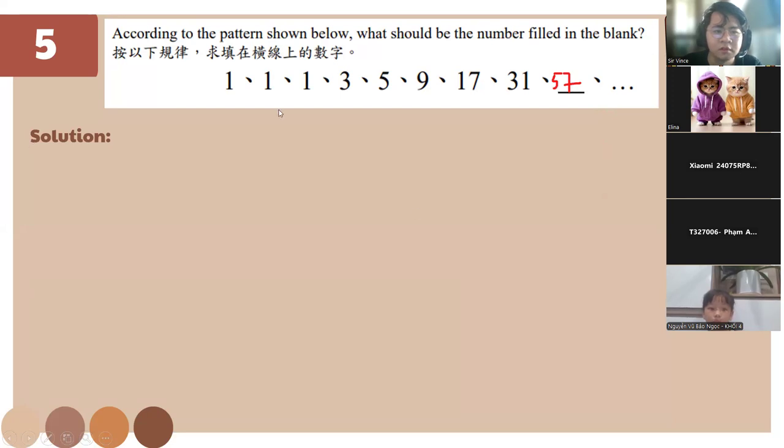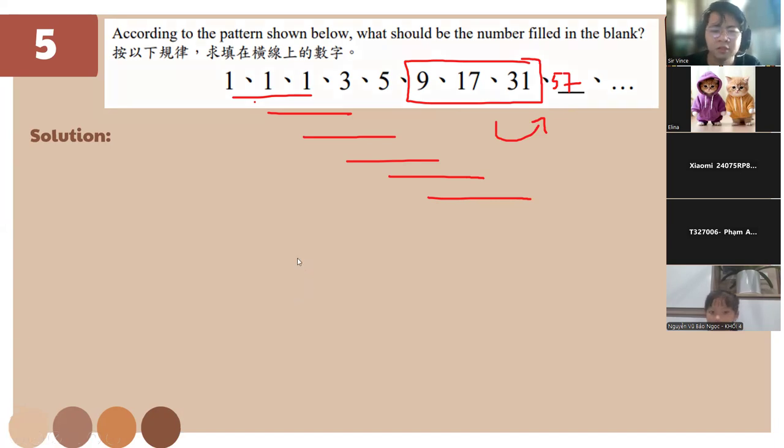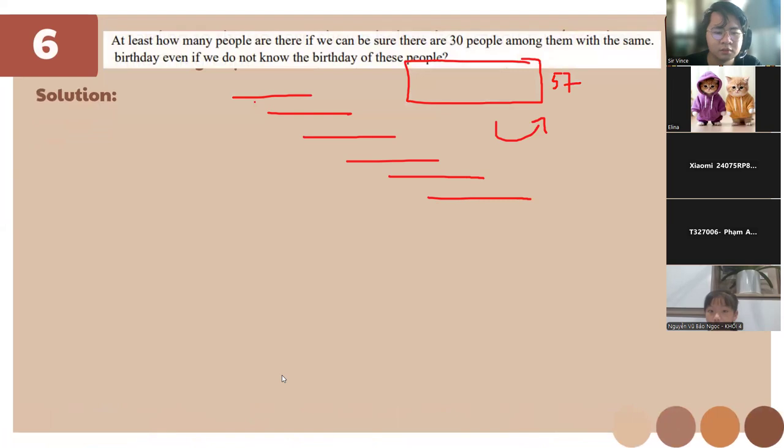So, okay, this one, this one, this one, and adding them. Okay. So, any questions for this one? So, I think not.